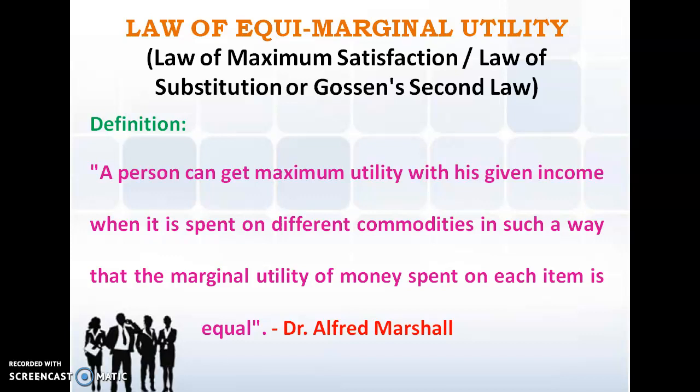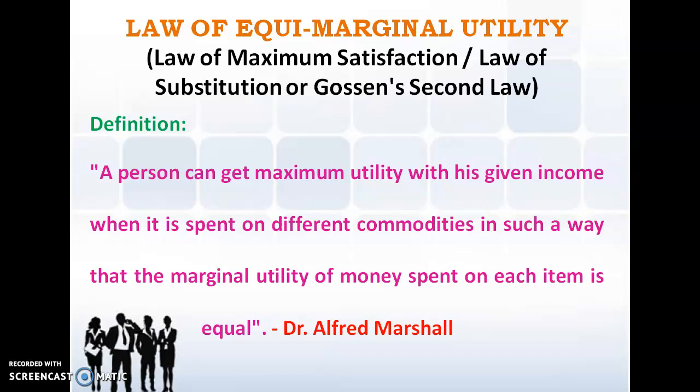In the law of diminishing marginal utility, what we learned was that as a commodity is consumed in more and more units, the utility or satisfaction of a person is going to come down. That was relating to taking only one commodity into consideration. Whenever we study the law of equi-marginal utility, we take two or more commodities into consideration.